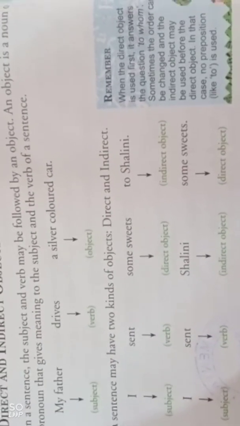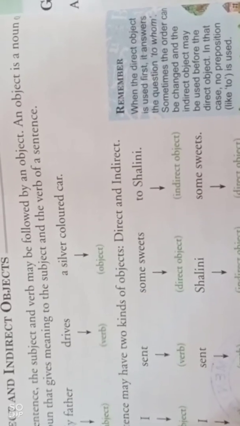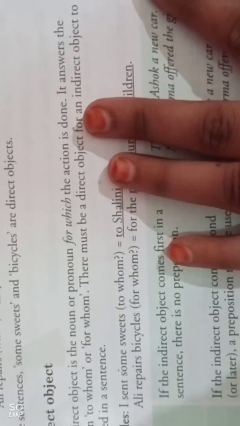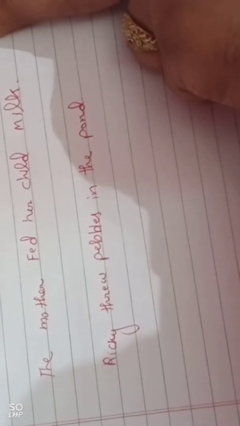A direct object is a noun phrase or pronoun that receives the action of a verb directly. A direct object answers the question what, who, whom. For example, Ricky threw pebbles in the pond. What did Ricky throw? Pebbles.